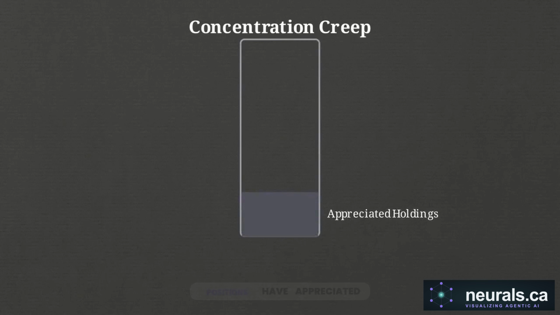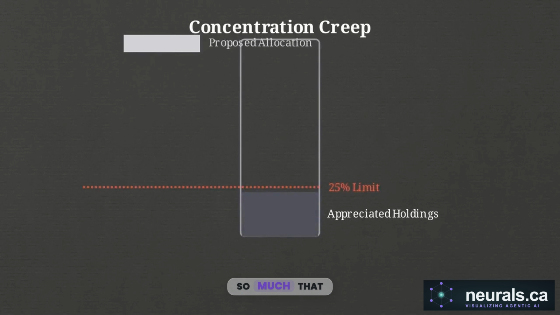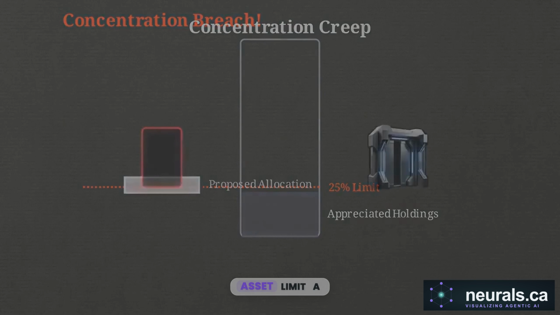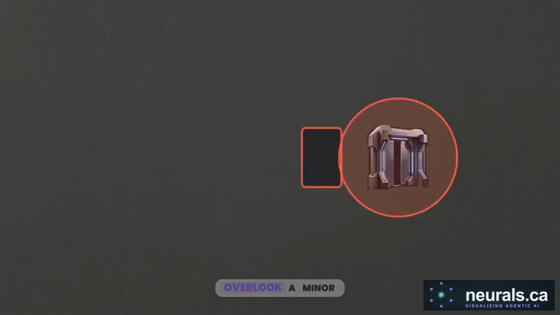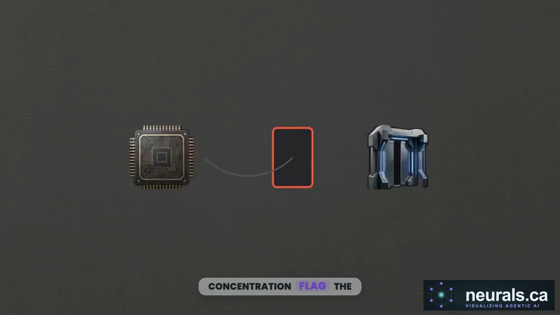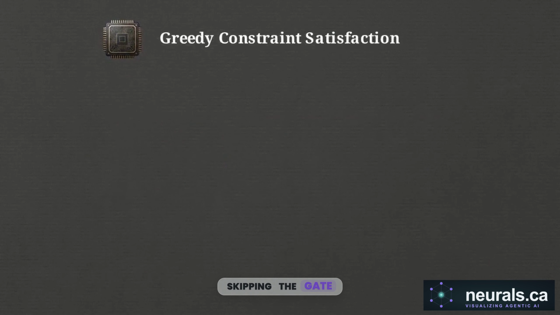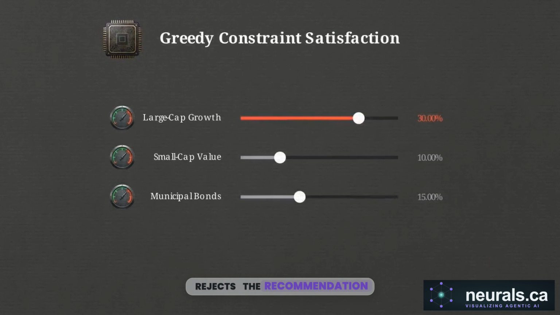Maria's existing large-cap positions have appreciated so much that the new allocation would violate a strict 25% single asset limit. A human advisor might overlook a minor concentration flag. The AI, however, is physically incapable of skipping the gate. The compliance gate rejects the recommendation and sends a structured payload back to the reasoning phase for immediate revision.